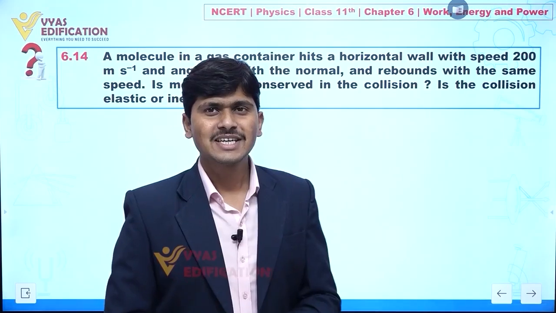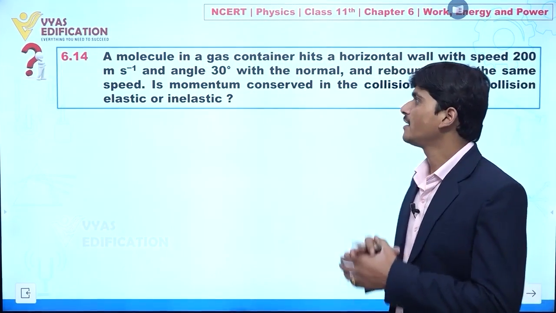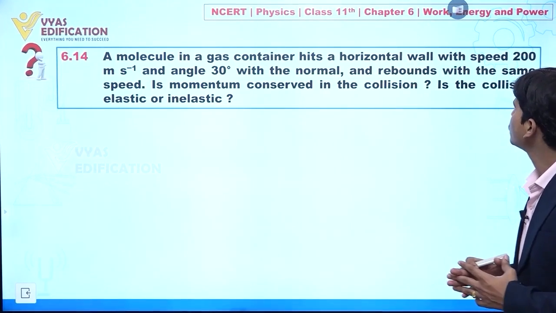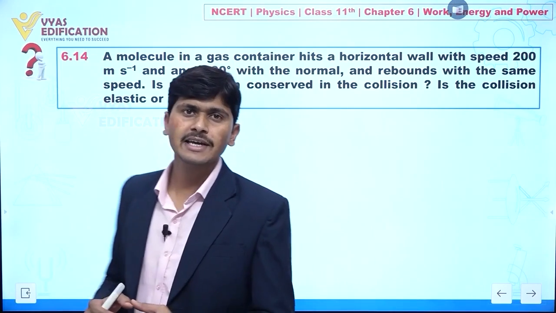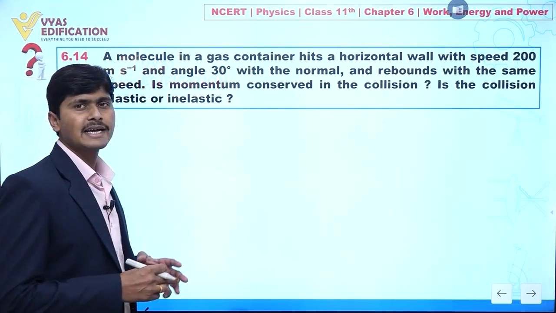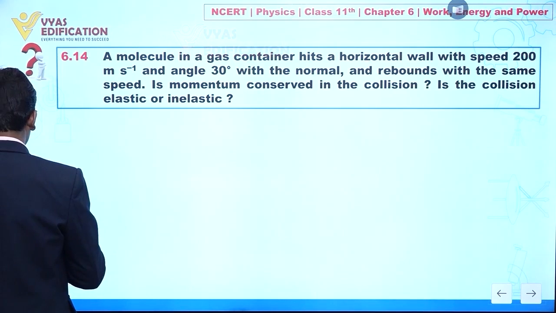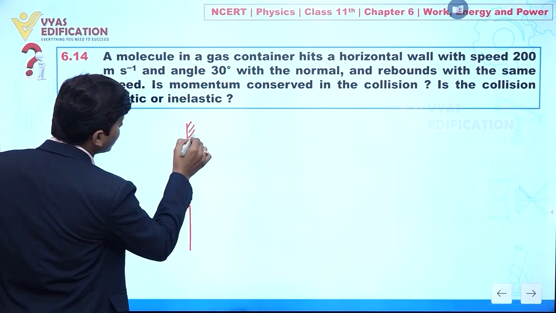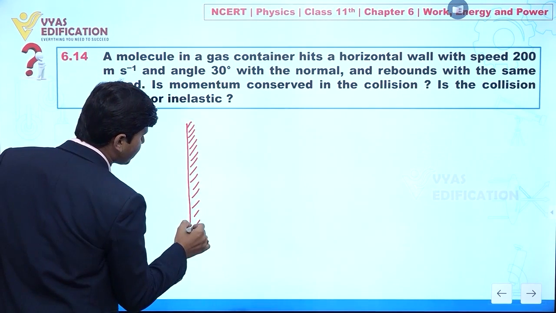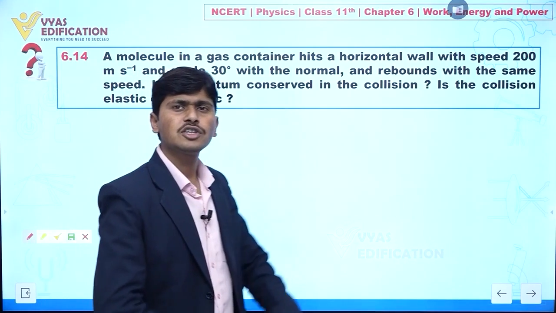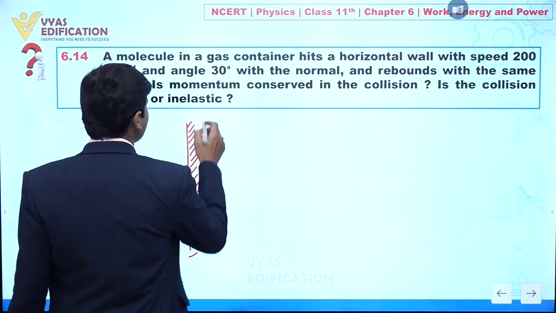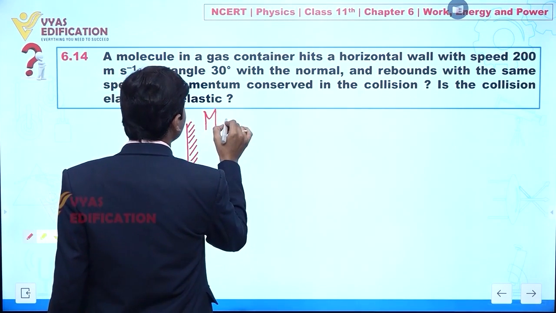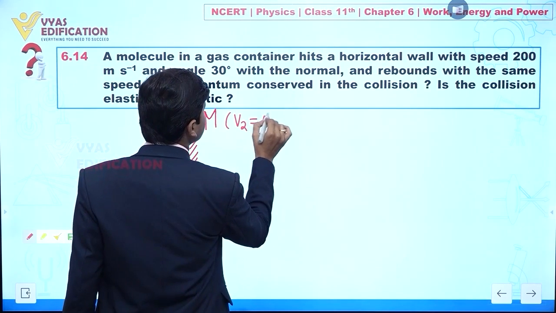We are going to discuss question number 6.14. In this question, a molecule in a gas container hits a horizontal wall with a speed of 200 meter per second, making an angle of 30 degrees with the normal. Let's suppose I am taking this as a vertical wall, and this is a very heavy wall. Whenever we have a heavy wall, let's suppose the mass of this wall is capital M and its velocity v2 is 0.